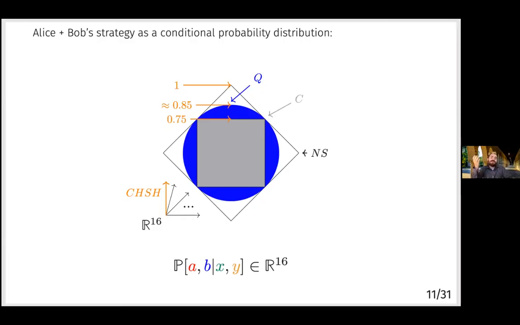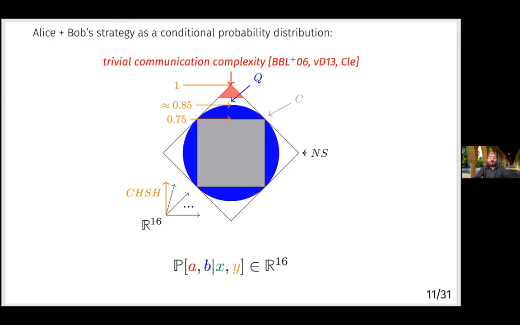But we can also see here, it's illustrated that if we use a non-signaling strategy, then we can remain inside the non-signaling polytope, meaning we're not violating causality. But we could, in principle, win the CHSH game every time, so with probability 1. And it was shown by Van Dam and independently Cleve that right at this point, at the tip of the non-signaling polytope, if you could win the CHSH game with probability 1, then communication complexity would become trivial.